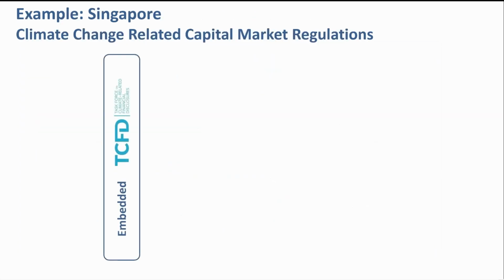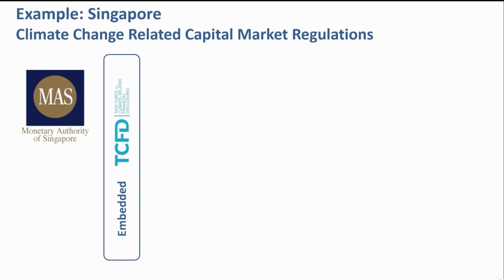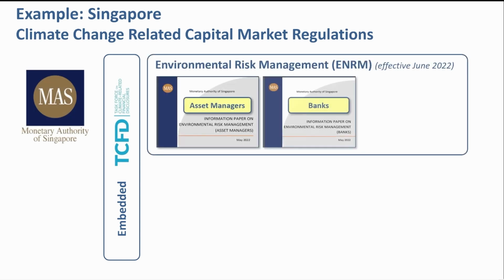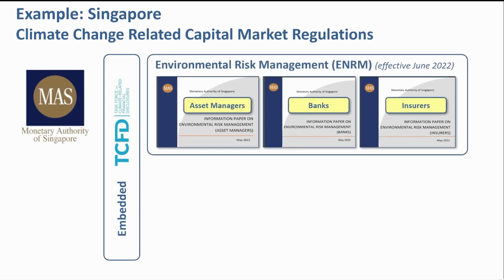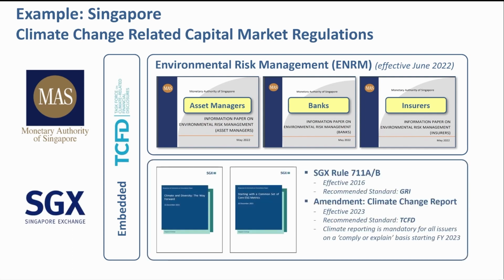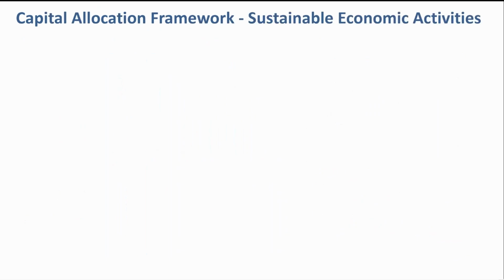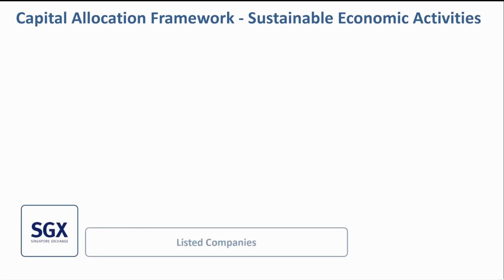Take Singapore as an example for TCFD implementation. Singapore Central Bank MAS has embedded TCFD in its environmental risk management. Singapore Stock Exchange has embedded TCFD in Rule 711A and B. Together, they implement the capital allocation framework towards sustainable economic activities. Through listing rules, SGX governs all listed companies that require capital.